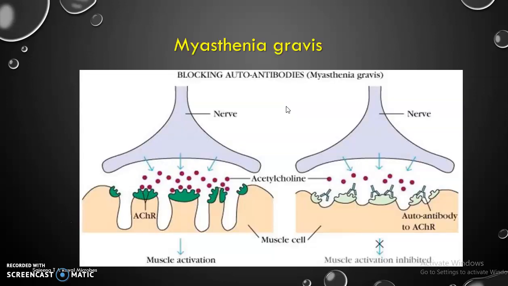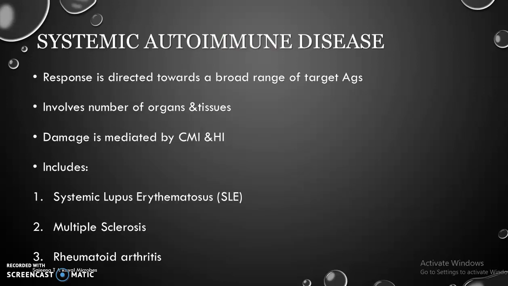Next is systemic lupus erythematosus. Here we can see the response is directed towards a broad range of target antigens and involves a number of organs and tissues. Damage is mediated by both cell-mediated and humoral immune responses. Mainly 3 types are present: systemic lupus erythematosus, multiple sclerosis, and rheumatoid arthritis.